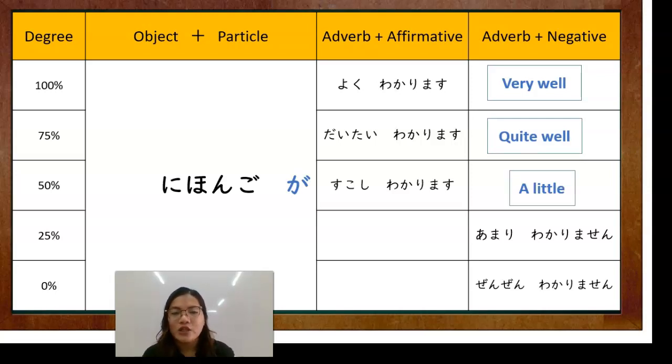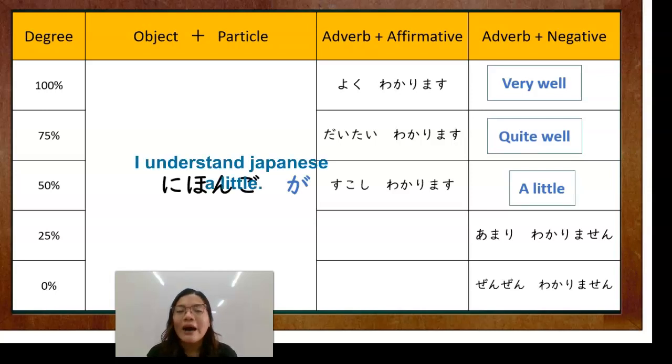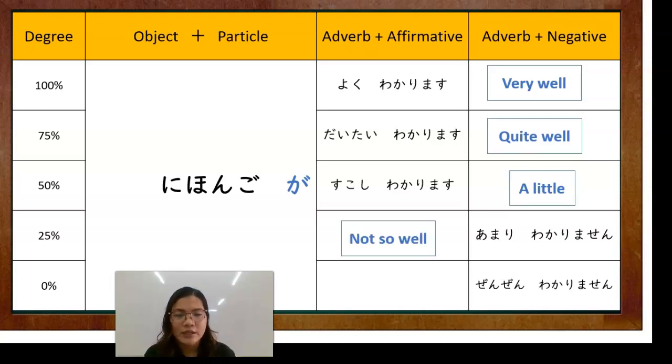Next, sukoshi. Sukoshi means a little. Okay? Kaunti lang. So about 50% of that. So when you say, Nihongo ga sukoshi wakarimasu, I understand Japanese a little. Okay? So naiintindihan mo siya in about 50%. So maliit lang.